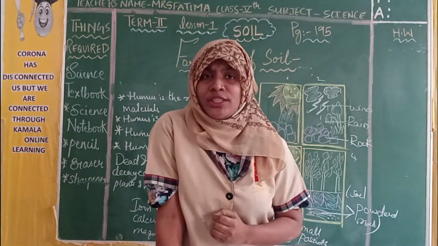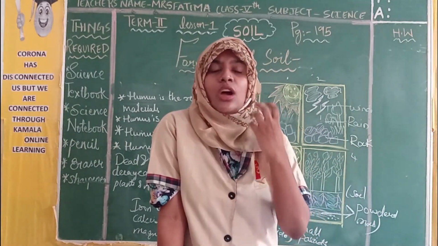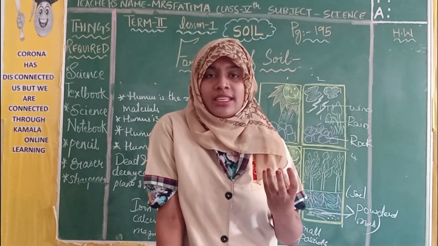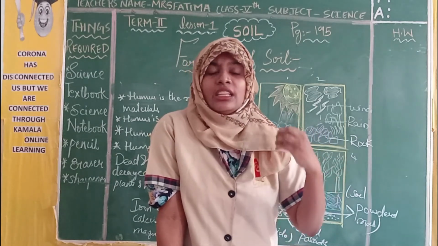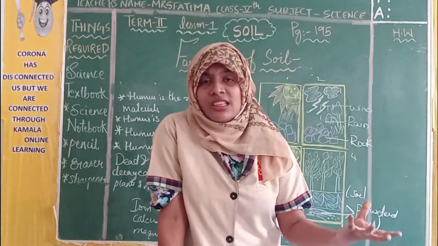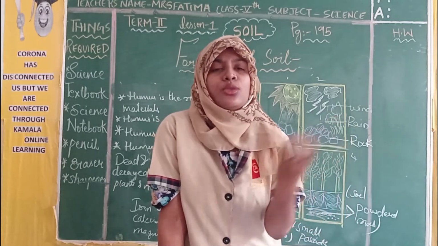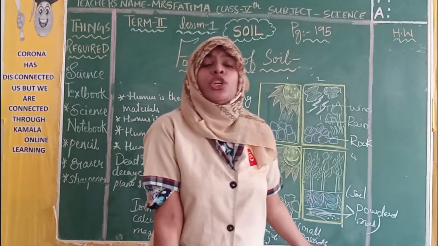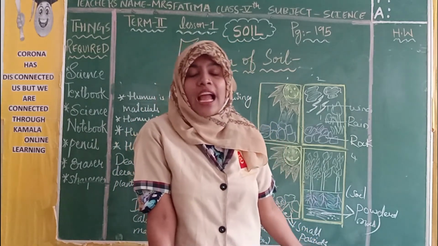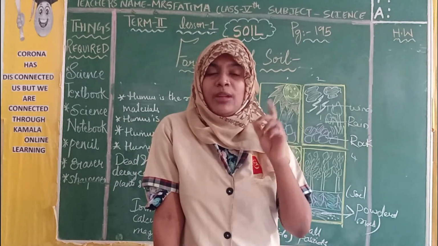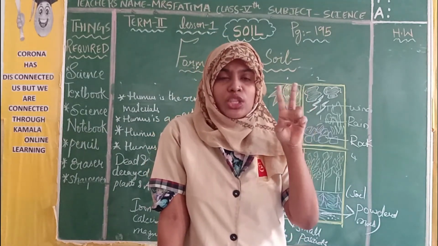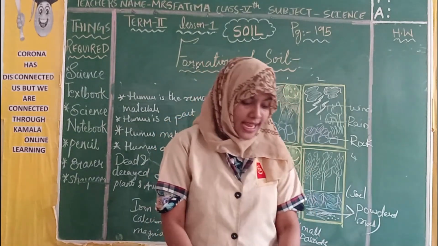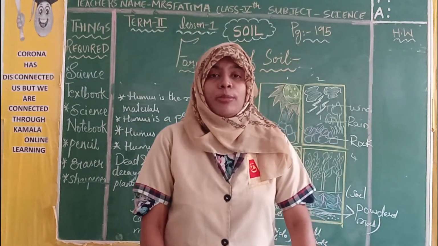Then what is humus, children? Humus is an organic matter. It is made of dead and decayed plants and animals. When plants and animals die, their bodies, their leaves, their stem, their flowers are known as humus. So, humus is a part of our soil. It provides nutrients for the soil. It helps to keep the soil fertile. Please remember what is weathering and what is humus. Please underline these two important points. Important words. Yes. By this you have completed formation of soil.